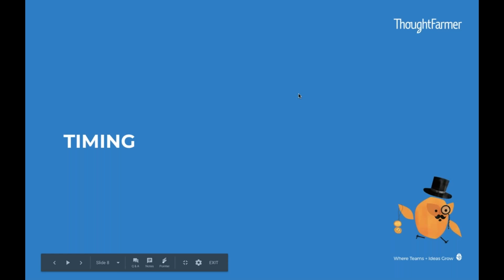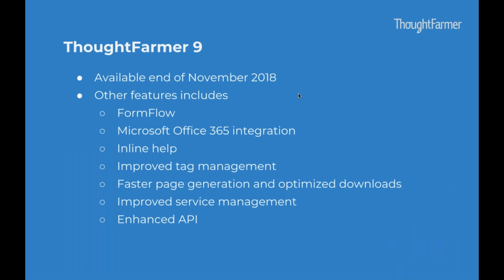There's our live demo. So timing. The Google Drive integration is part of our ThoughtFarmer 9 release, which will be coming out November 2018.